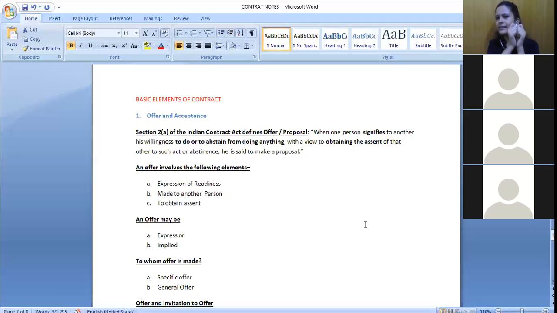Sometimes there may be one single agreement where I'm just promising not to do certain things. I'm not promising to do anything under that. I'm just saying I will not do this, I will not do that. Any example of that kind of agreement that you can give, where I'm just promising not to do certain things only? Any example?